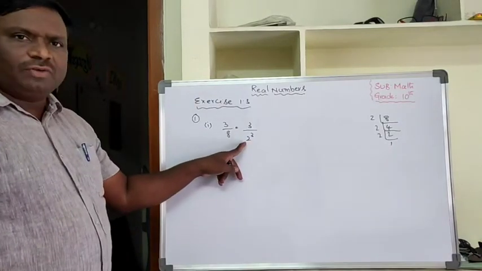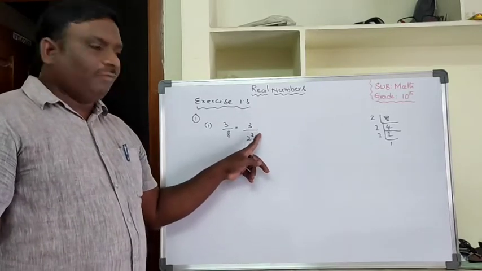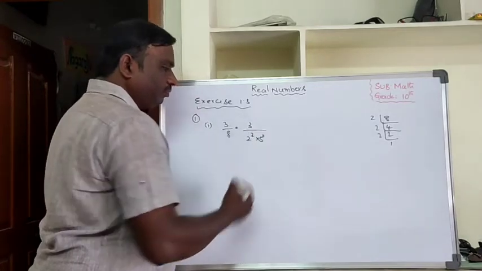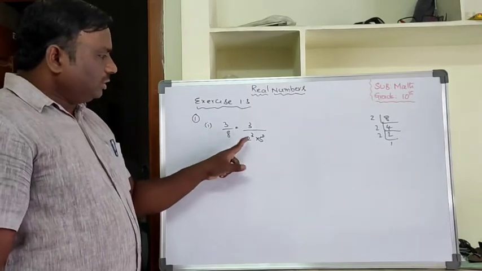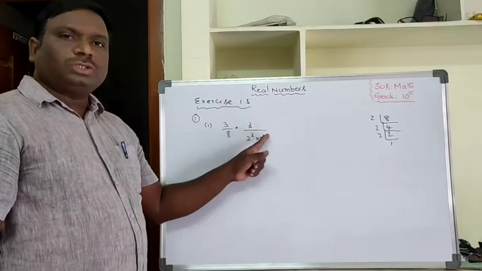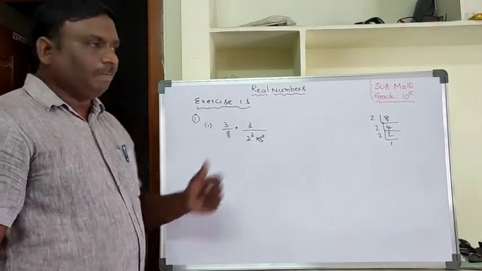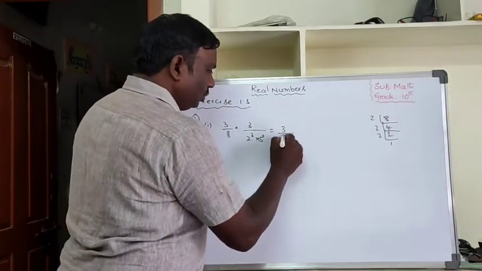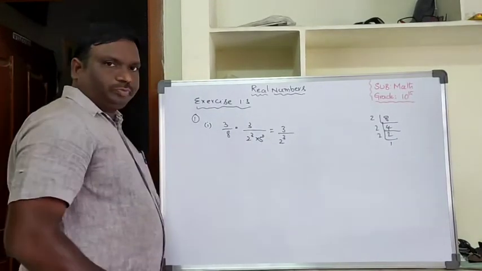The denominator is in the form of 2 power n and 5 power m also. Where is 5 power m? If there is no value, we can write 5 power 0, which is nothing but 1. So it is in the form of 2 power n into 5 power m, where m, n belong to non-negative integers, that is, positive integers along with 0. That condition is also satisfied here: 3 by 2 cube.